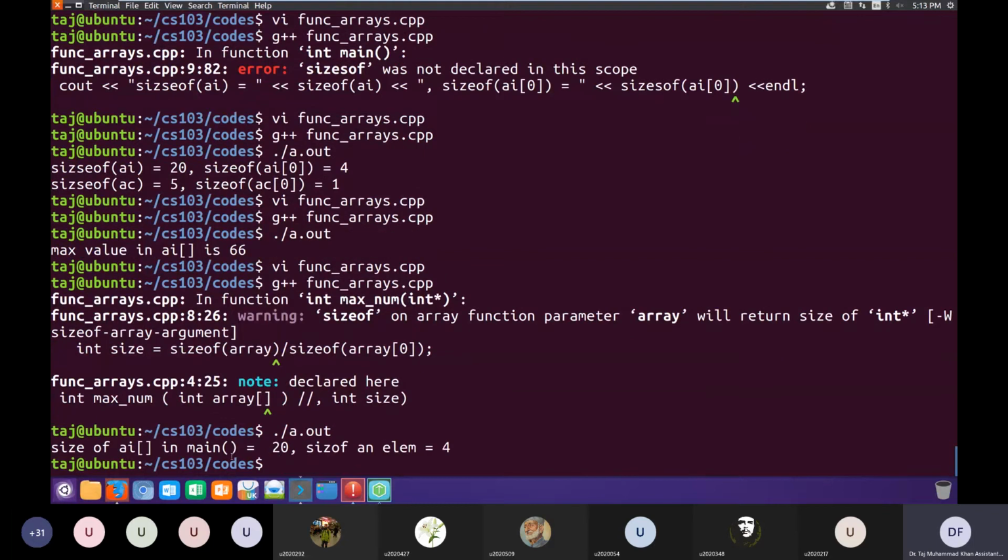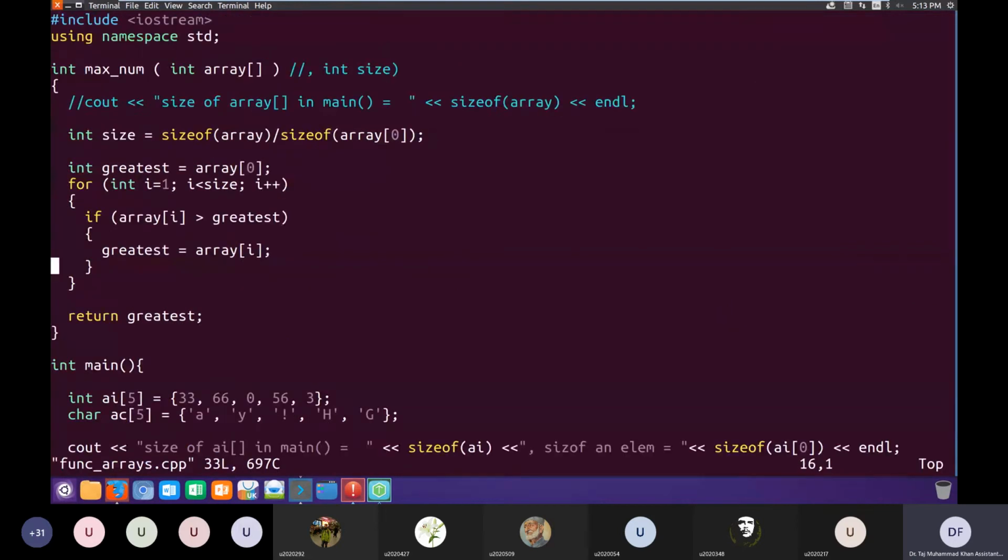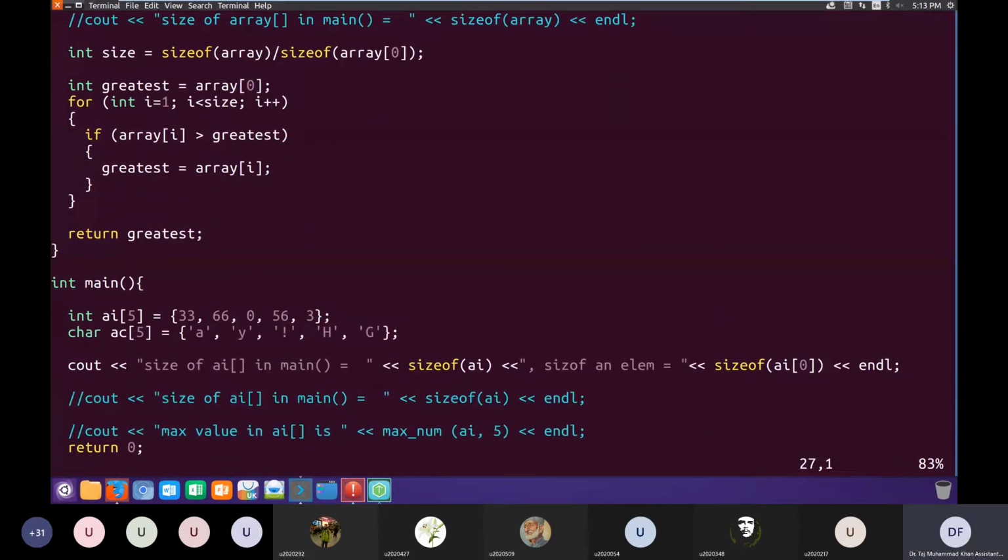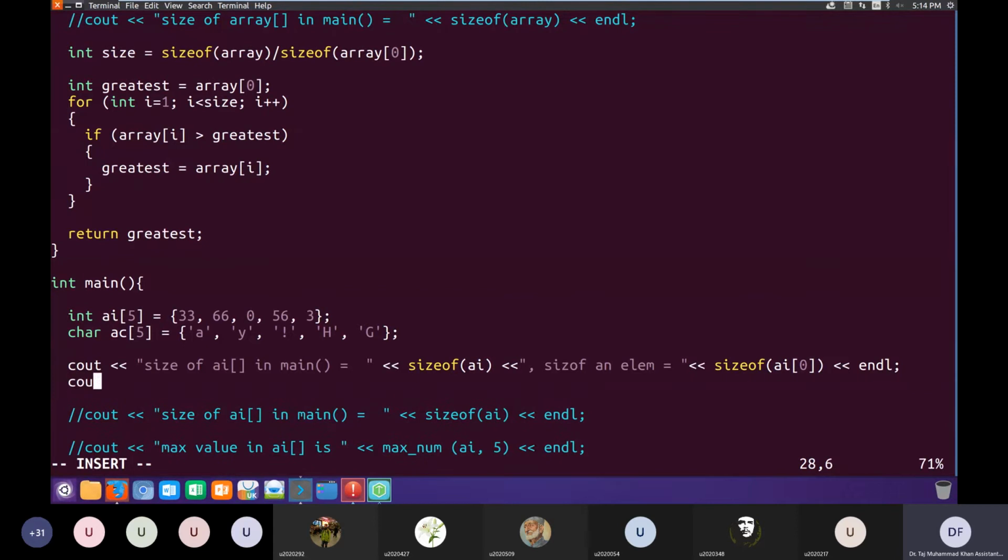Okay, size of AI in main is 20 and size of each element is 4. Okay? So if I want to calculate the number of elements in the array, what do I have to do? I can basically divide the size of this array by the size of one element of the array, and this will give me the number of elements in the array AI.